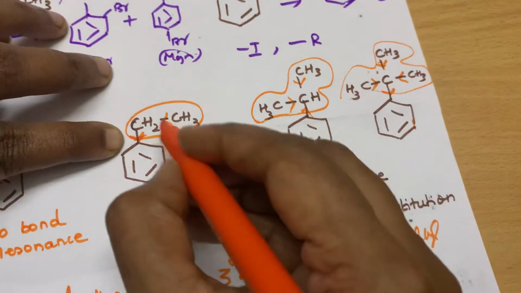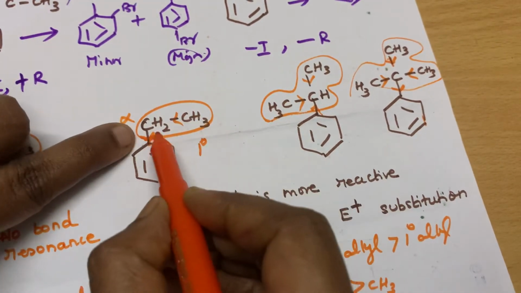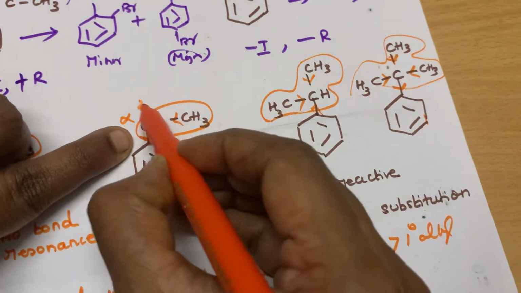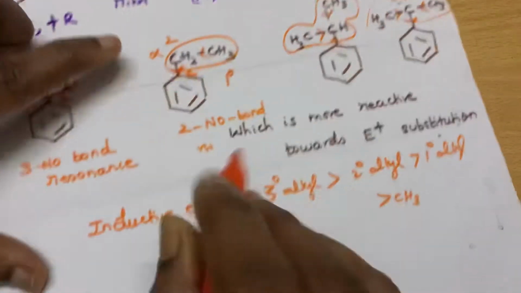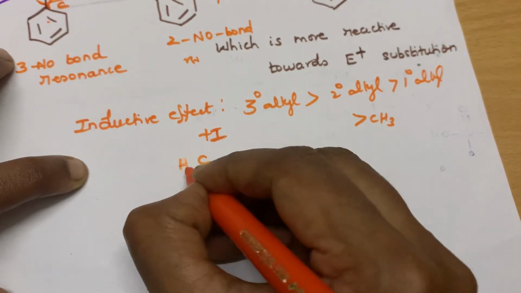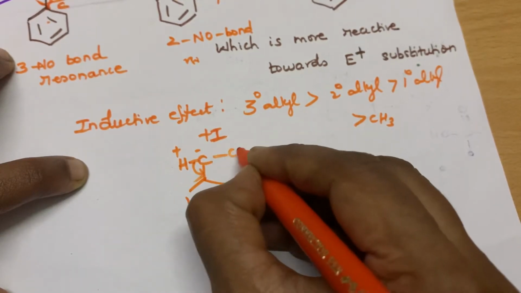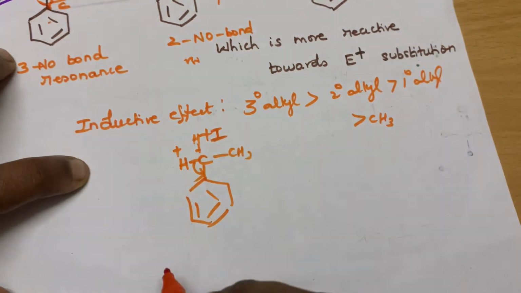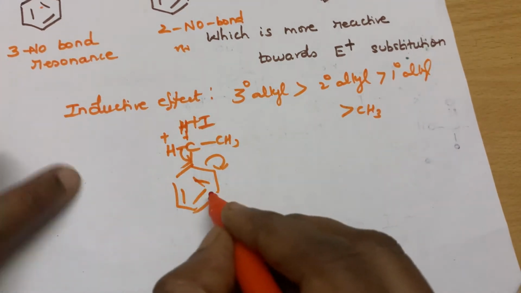Here this is the carbon of interest, and this is the alpha carbon. This one is the beta carbon. So how many hydrogens do you have? Only 2 hydrogens, so it can show only 2 no bond resonance structures. See how it comes: 1 hydrogen will be polarized and that bond will transfer here, and the other hydrogen remains intact. Like this it will supply electrons. Similarly this hydrogen can also undergo it. So only 2 no bond resonance structures.